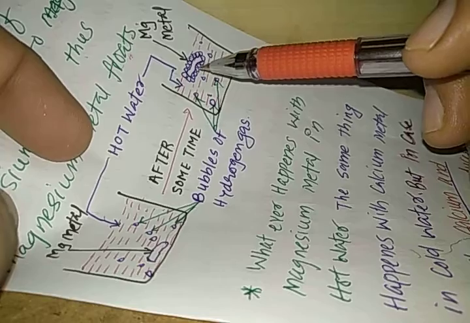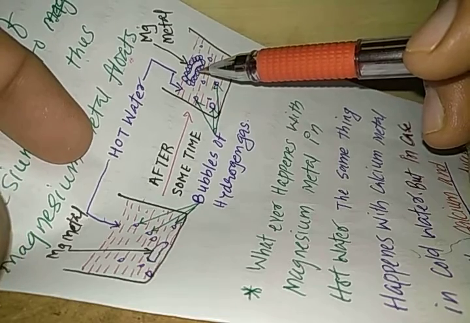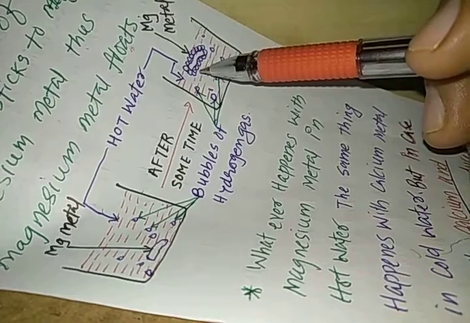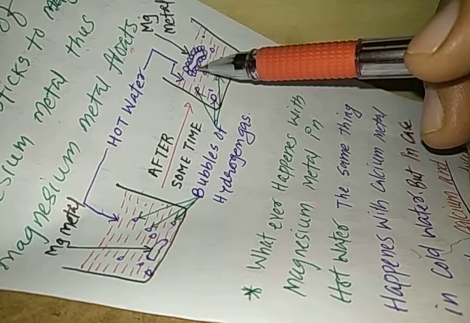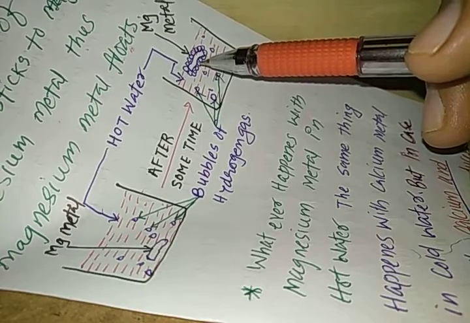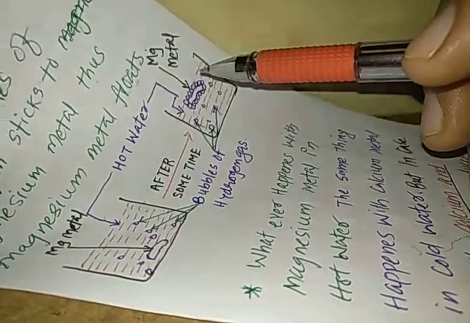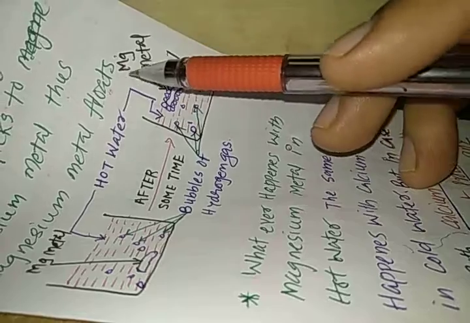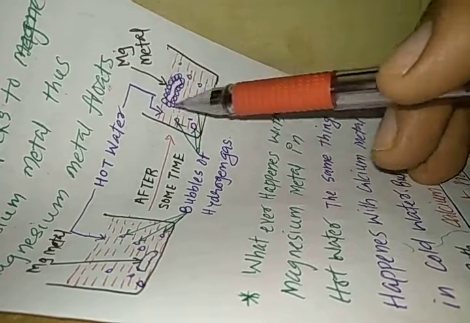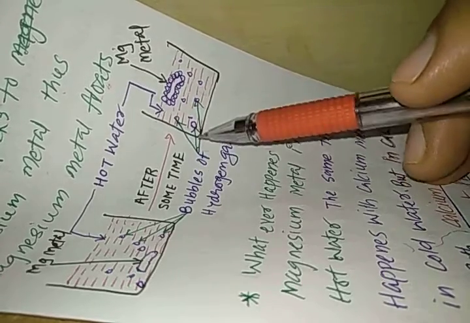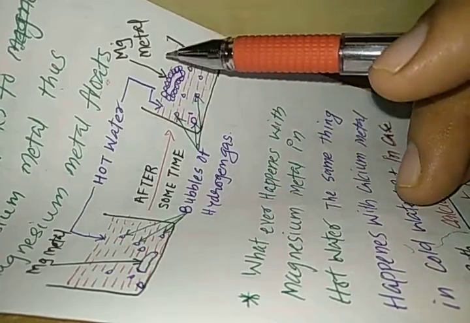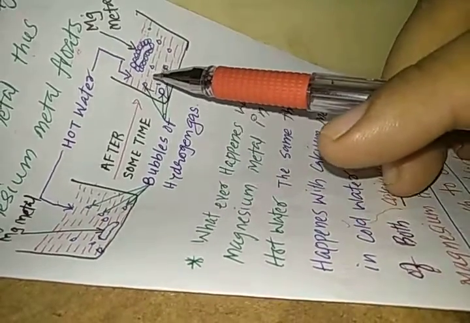This is what you have seen even in the case of the acid. You might have seen, if you can remember the activity, that magnesium metal was not going to the bottom; it was floating on the surface of the acid. I would recommend you to watch the activity once again if you want to see that magnesium metal was floating rather than being at the bottom. So the same thing happens with calcium also.